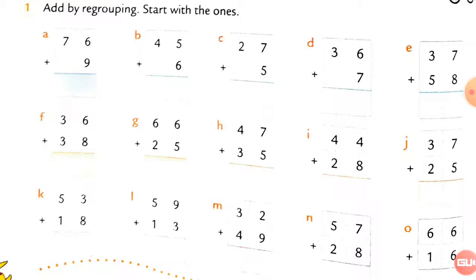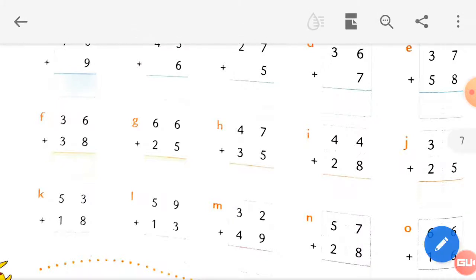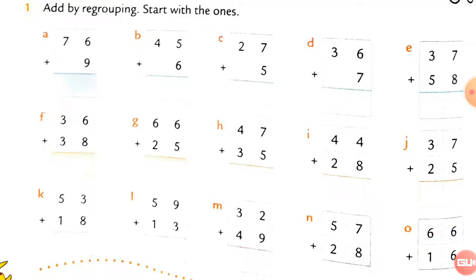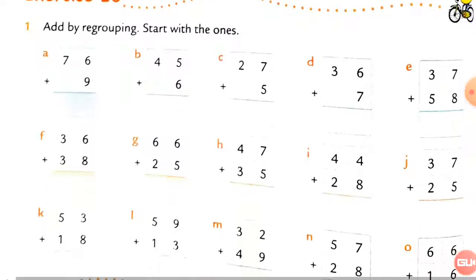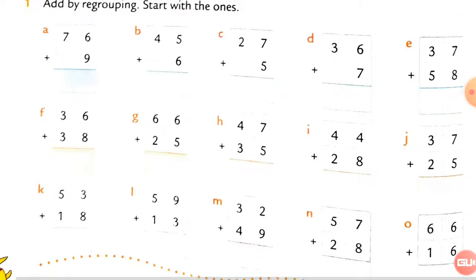So you have to practice more and more to make your addition better. Okay, so please do this addition practice in your book and write down this addition exercise, which is exercise 2C. Right, so please note down this exercise and write it in your book. This is very easy, and if you have any doubt, just tell me.